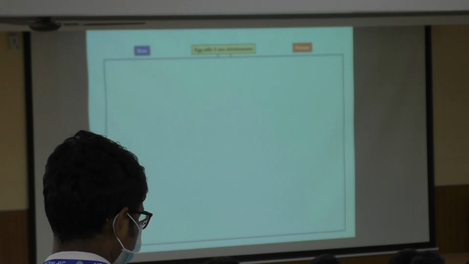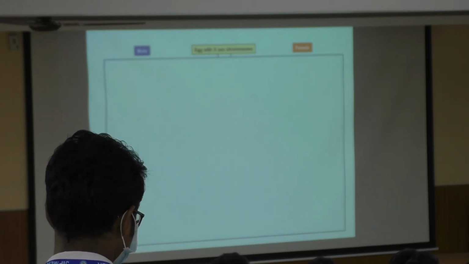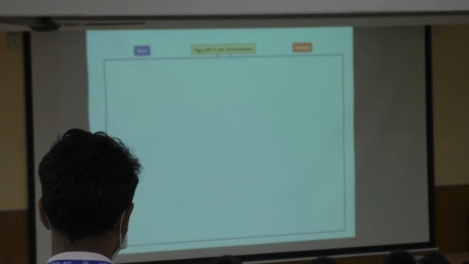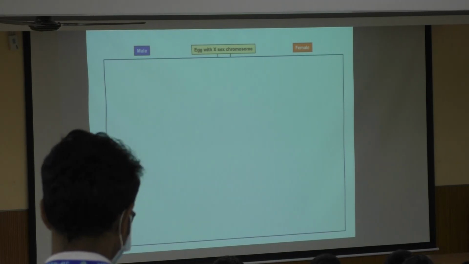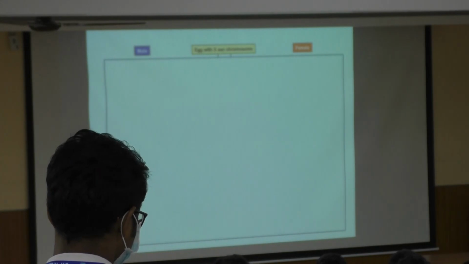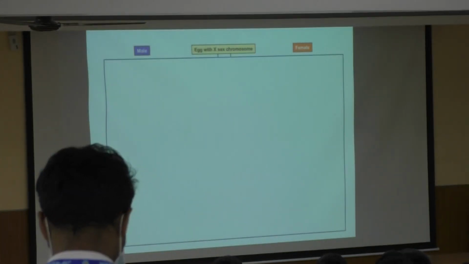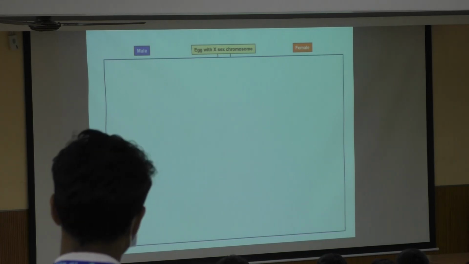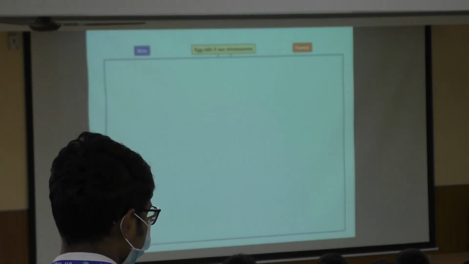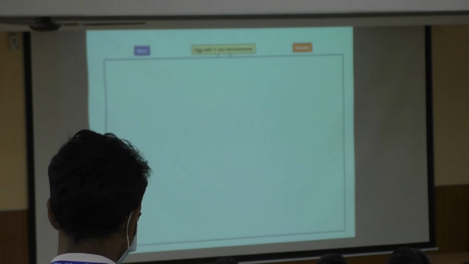Indifferent gonad or bipotential gonad. When we say bipotential, till the 5th week it can either form a female gonad or it has the potential to form a male gonad. Now the Y chromosome is there, the SRY gene is there, so now what will happen?